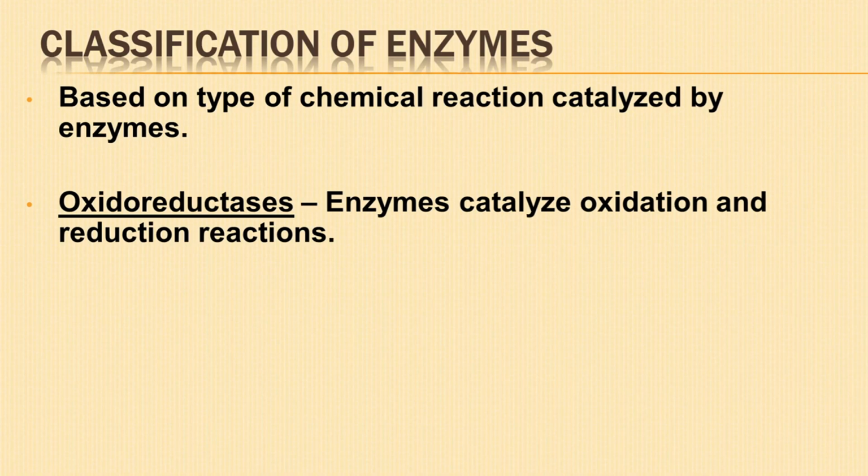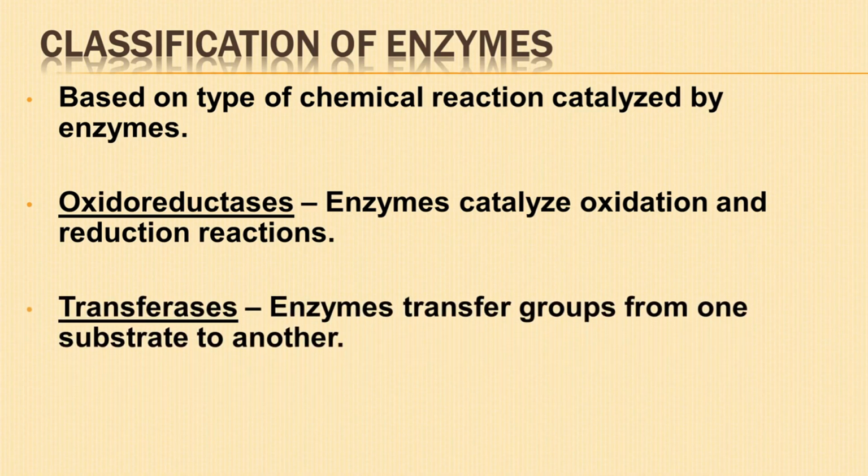Oxidoreductases. These enzymes catalyze oxidation and reduction reactions. Example, phosphoglyceraldehyde dehydrogenase oxidizes phosphoglyceraldehyde. Transferases. Transfer of groups from one substrate to another, other than hydrogen, is catalyzed by transferases. Example, hexokinase transfers a phosphate group from ATP to glucose to form glucose 6-phosphate.